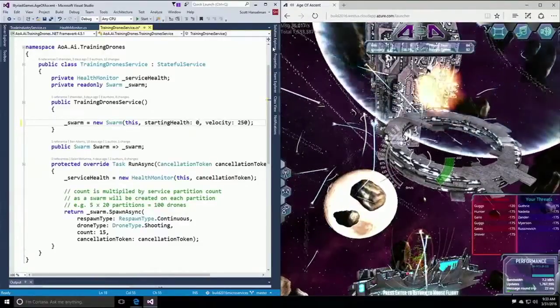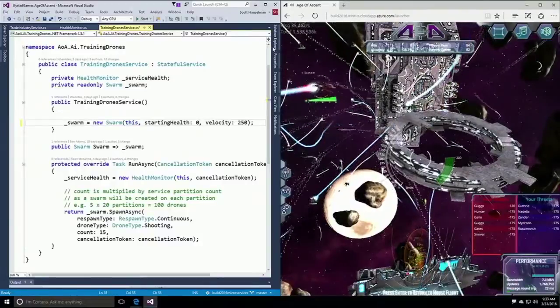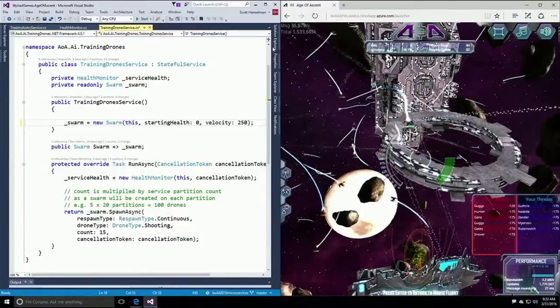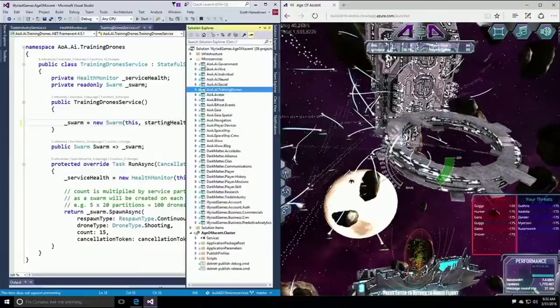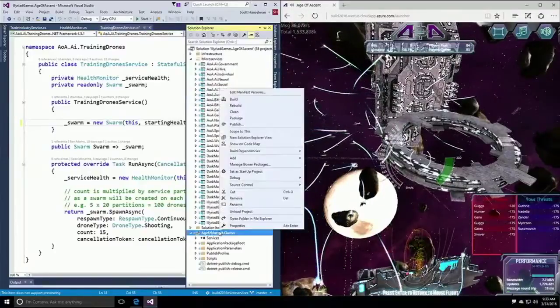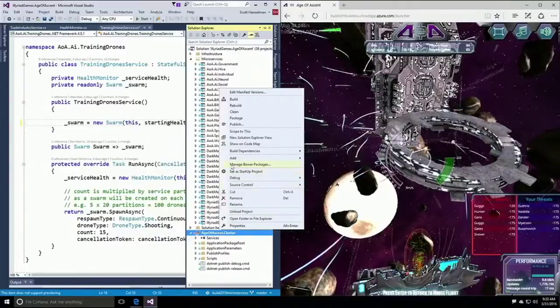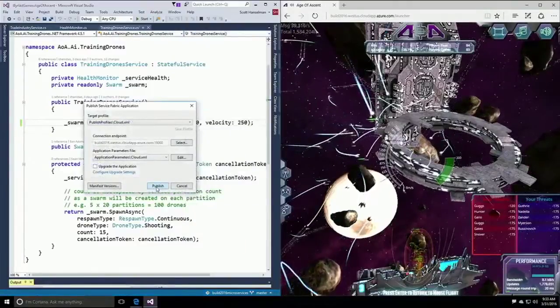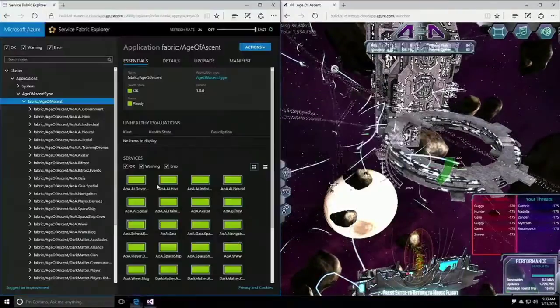Now, I can test my updates locally with my own local instance of Service Fabric, but I don't always test my code. And when I do test my code, I test it in production. So, thank you. So I'm going to go into Visual Studio, and I'm going to hit Publish, and we're going to go and publish this to the cloud, and we're going to make our drones a little bit easier to beat.